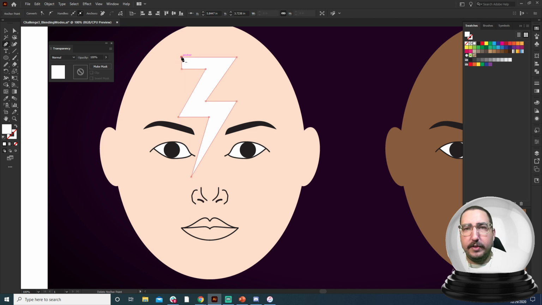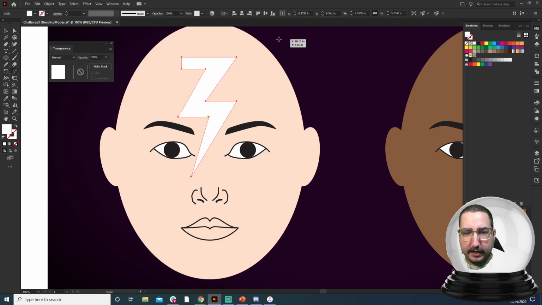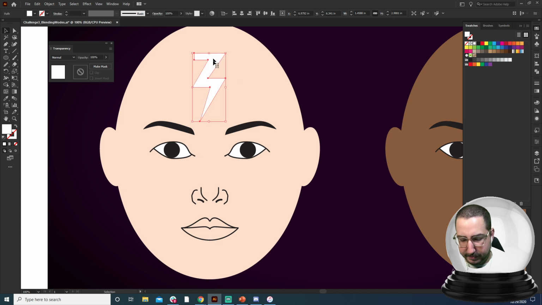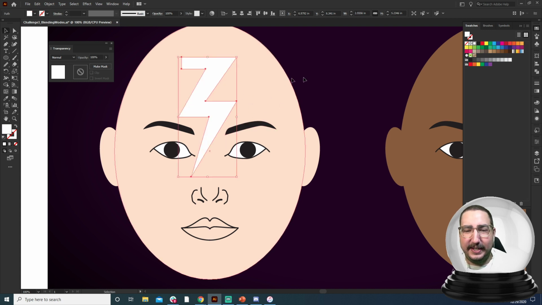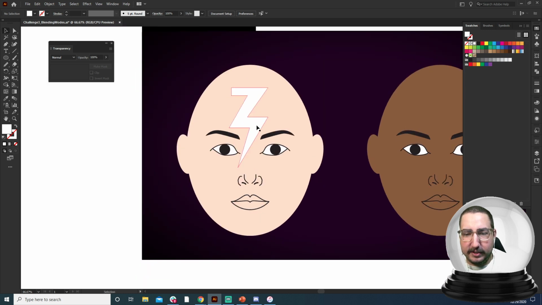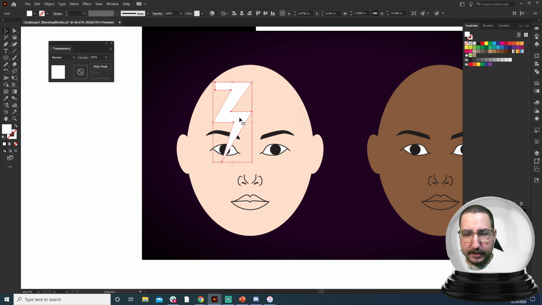Now with the pen tool, you want to make sure that you always start at the point that you've ended to make it a shape. So we have this, and we could shrink it down and put it up here, and there we go. Now we're Harry Potter, but we want to do a little bit of David Bowie here. So we're going to do this little lightning bolt, and it's going to go over the eye right here. And we're going to have it right under the eye, right there actually.